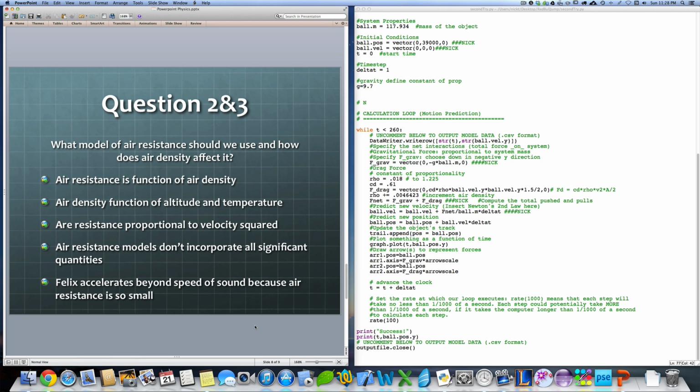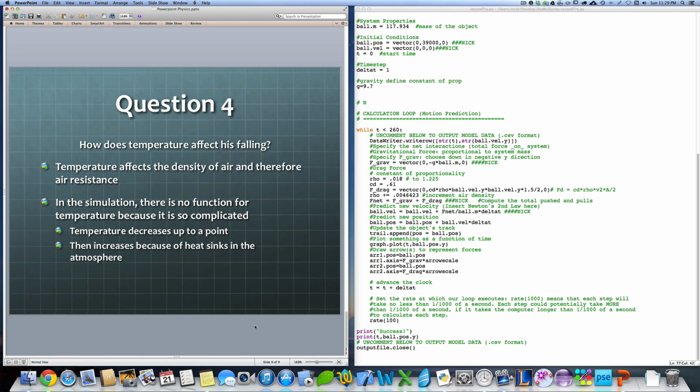In trying to factor in speed of sound, I looked at a bunch of different formulas, Stokes' law, viscous drag, but these things just couldn't incorporate temperature and the density of the air, and just various constants that I didn't have. Finally, how does temperature affect his falling? Like I already said, temperature affects air density, which is a factor in air resistance. Determining the function for temperature at these heights just couldn't be done in this lab. Temperature doesn't increase or decrease with height.